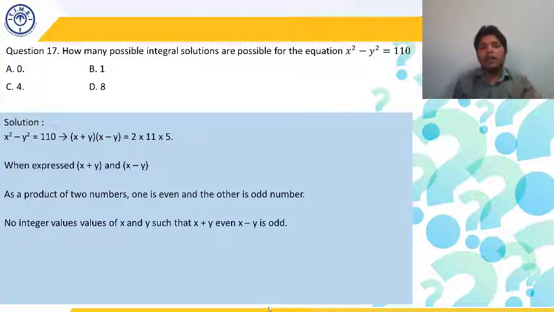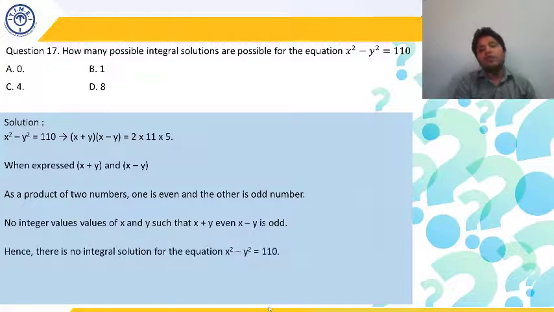And we are getting here twice of something is equal to odd, which is not possible because x will become non-integer, because odd upon 2 will not be an integer value, it will come out to be a decimal value. So that's why it is not possible here. So the answer is going to be there is no integral solution for this equation.